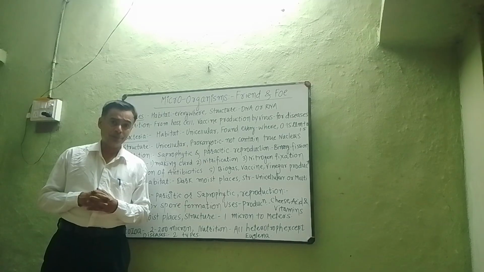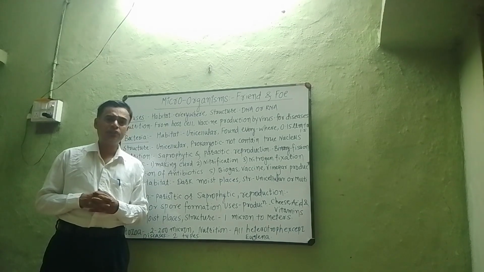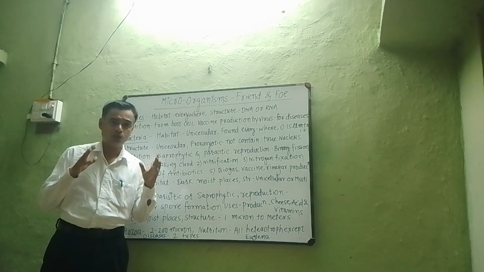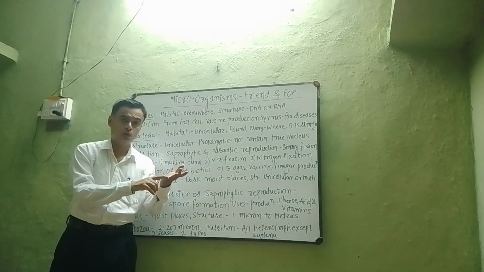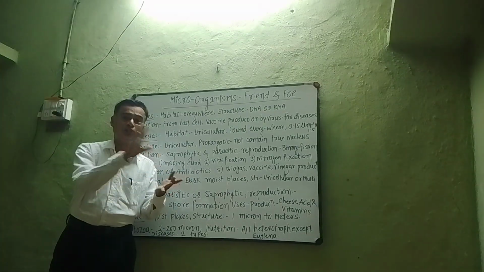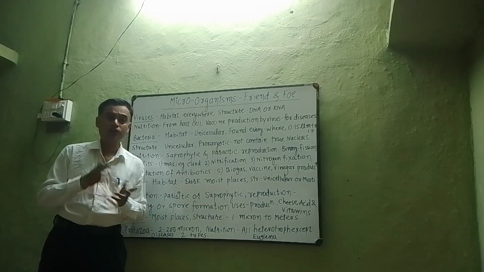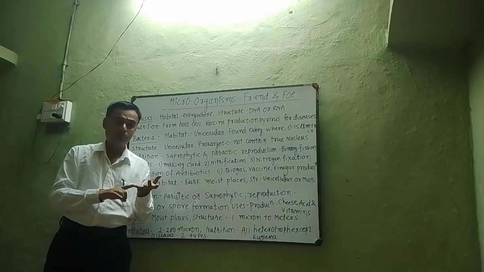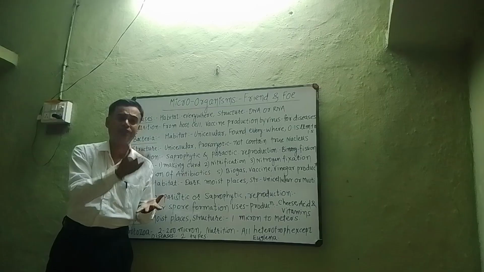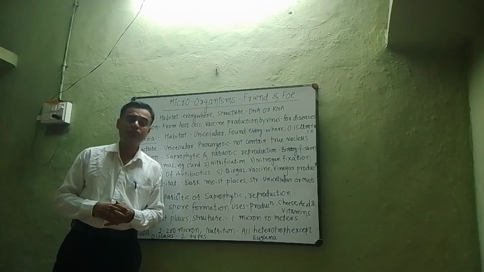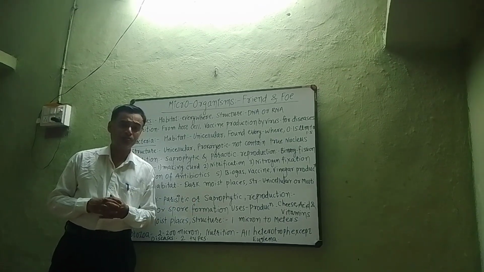One is called communicable disease. Another one is called non-communicable disease. Now, what is a communicable disease? Communicable diseases are those diseases which are transferred either by air, water, food or physical contact. They are called communicable diseases. Example: sneezing and cough. Now, what are non-communicable diseases? Non-communicable diseases are those diseases that are not transferred by air, water, food or physical contact. They are called non-communicable diseases. Example, cancer. Cancer is a non-communicable disease.